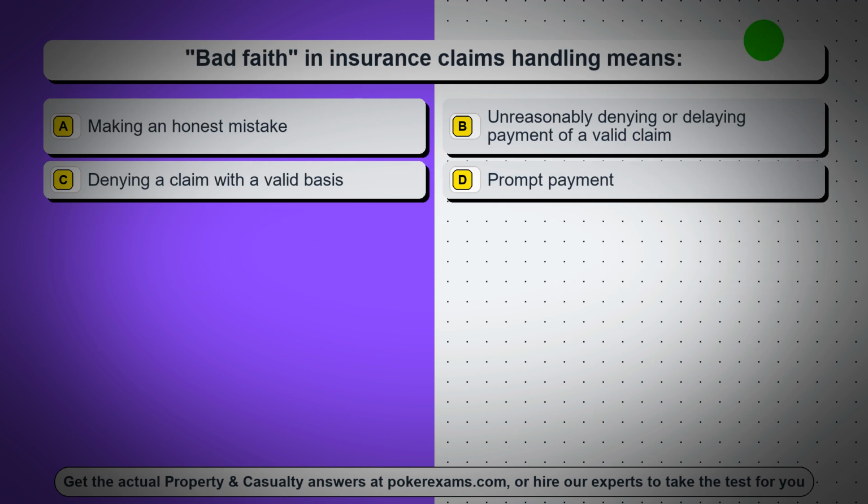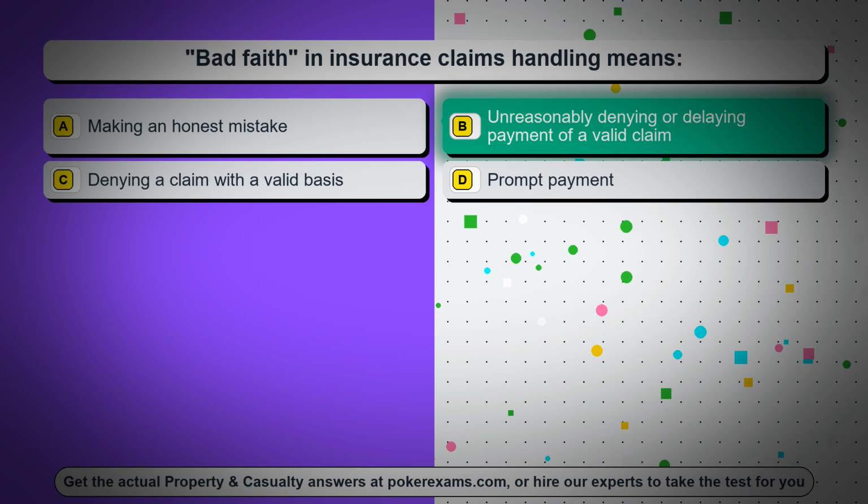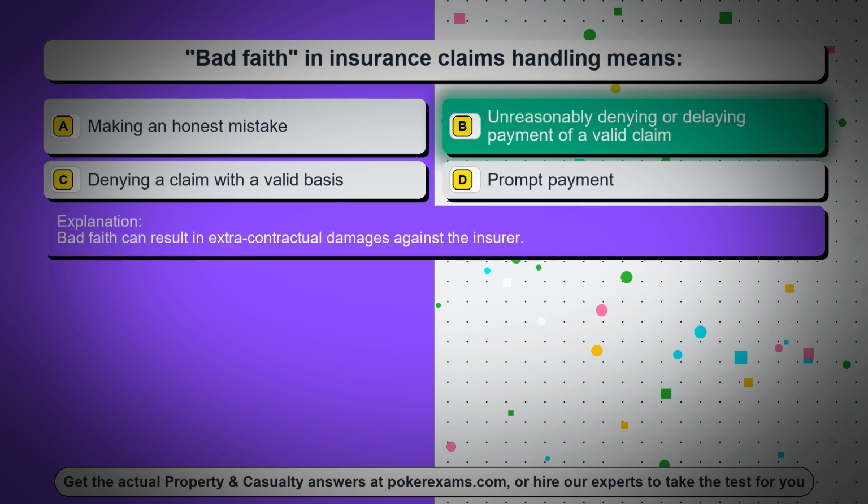Question 64. Bad faith in insurance claims handling means: option A, making an honest mistake; option B, unreasonably denying or delaying payment of a valid claim; option C, denying a claim with a valid basis; option D, prompt payment. The correct answer is option B, unreasonably denying or delaying payment of a valid claim. Bad faith can result in extra-contractual damages against the insurer.